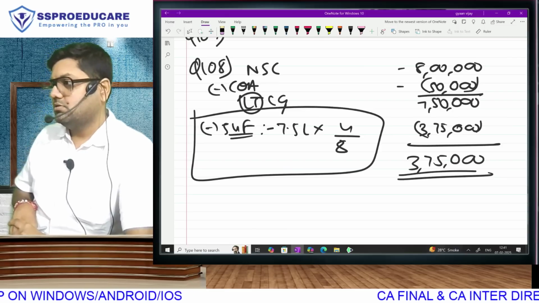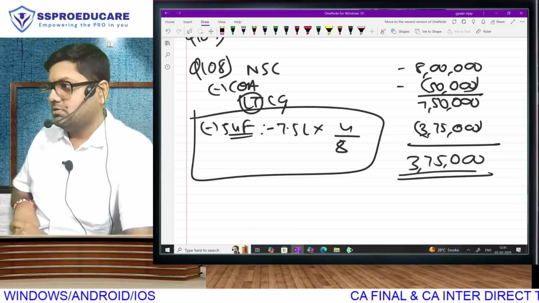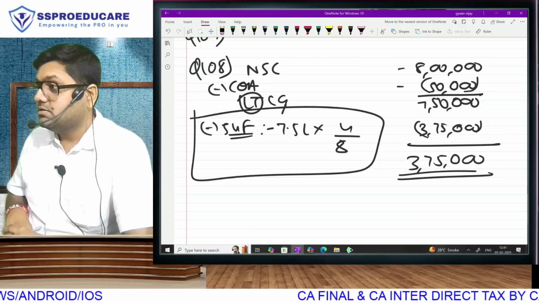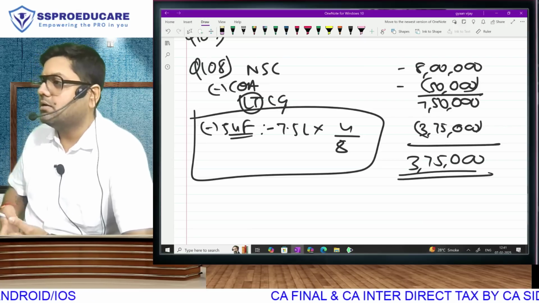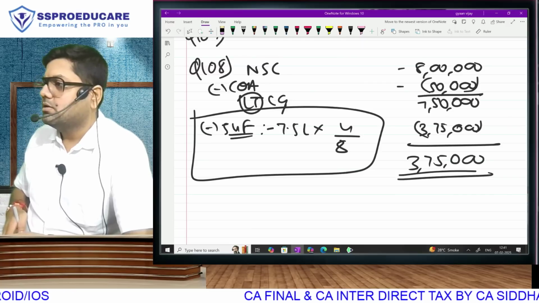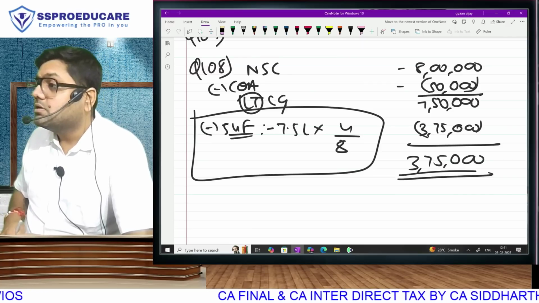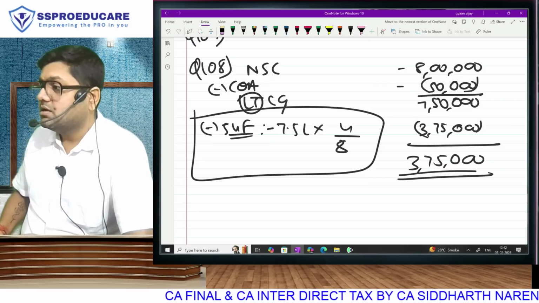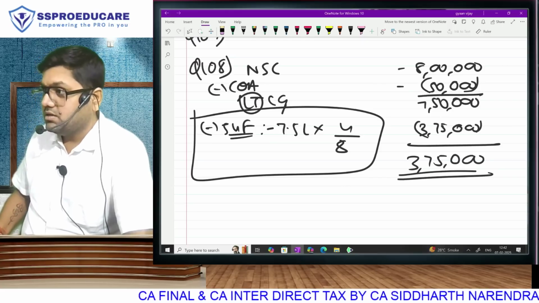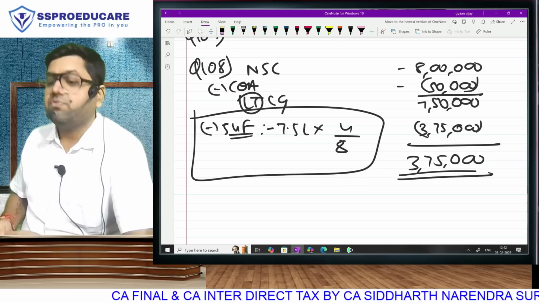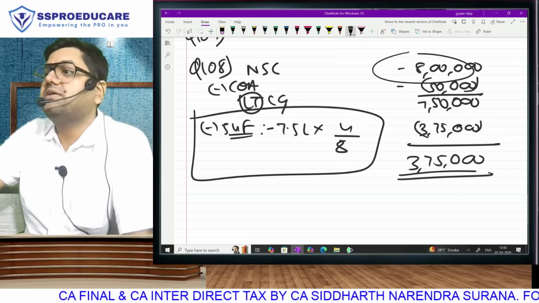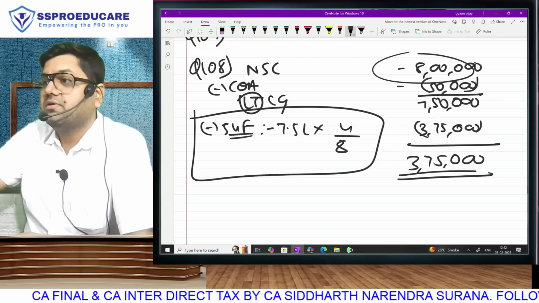Invest what? Invest in NHAI, REC bonds. So what will you get? What will you get? 54EC. Wrong answer. Because for that, the asset that is sold has to be immovable property. So NHAI REC bond investment ka advice is wrong advice.